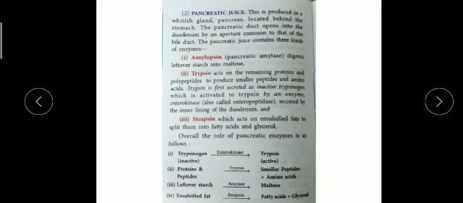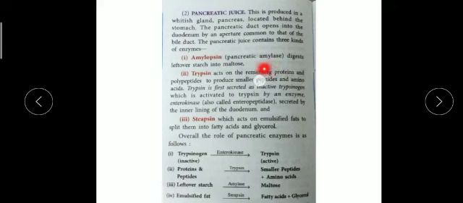Both bile and pancreatic juice help in the complete digestion of our food. So this is the pancreatic duct. As I said, it comes into the duodenum. It contains three types of enzyme. You can see here, the first enzyme is amylopsin. You should remember the name. Amylopsin, in other words, is written as pancreatic amylase.